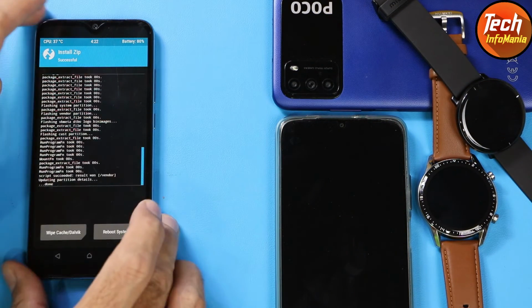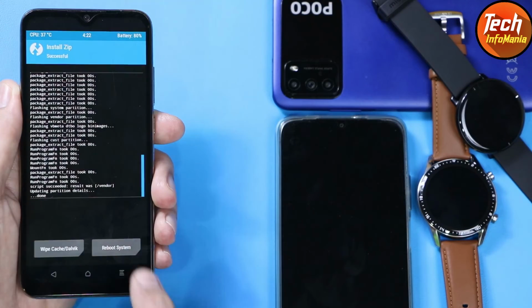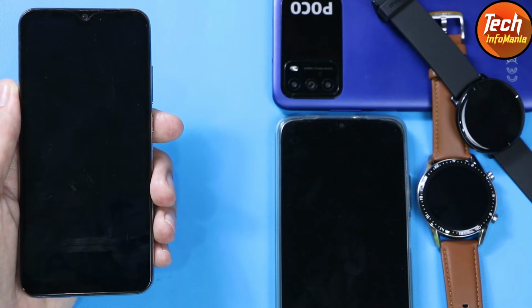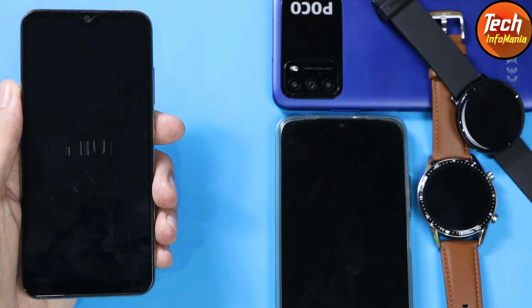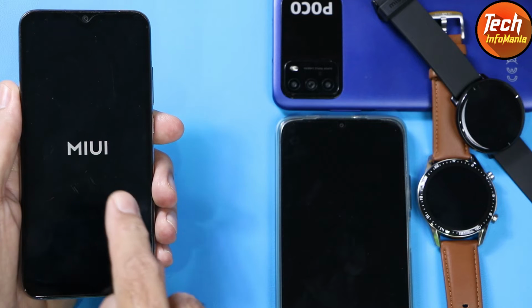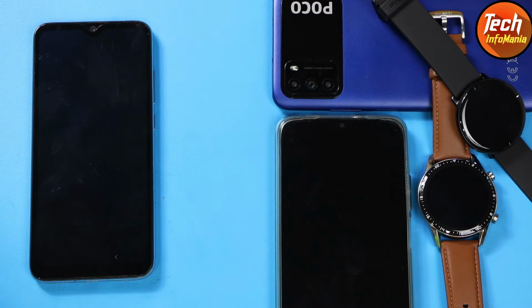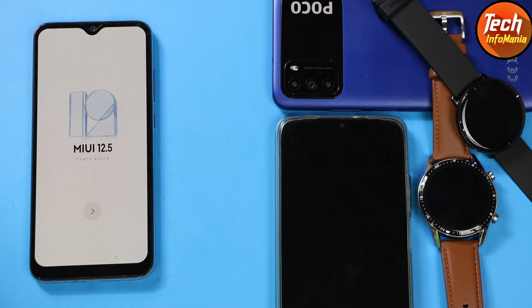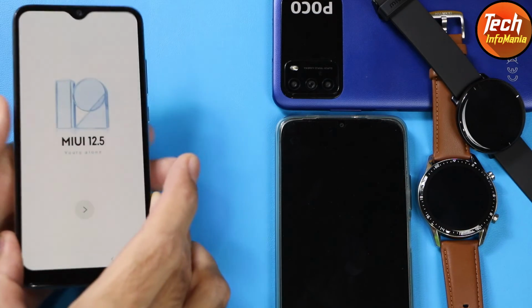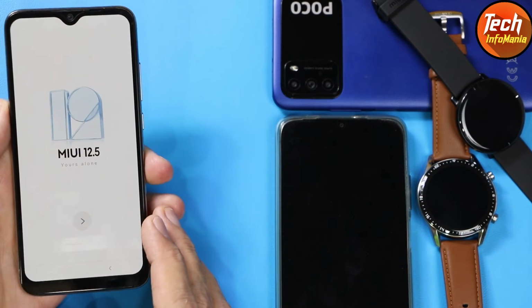When flashing is completed, simply tap on reboot system. The mobile phone will reboot and soon will start booting into the MIUI converted ROM 12.5.5. The first boot will take around 2 or 3 minutes. So wait for it. Finally, the MIUI 12.5 welcome screen appears and the ROM has booted. Complete the setup screen now.